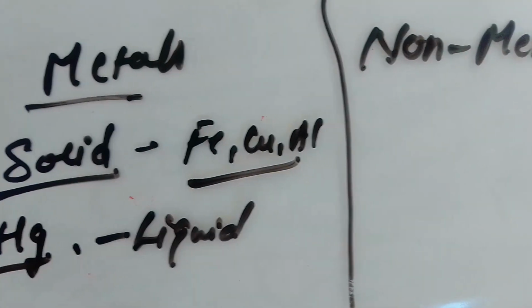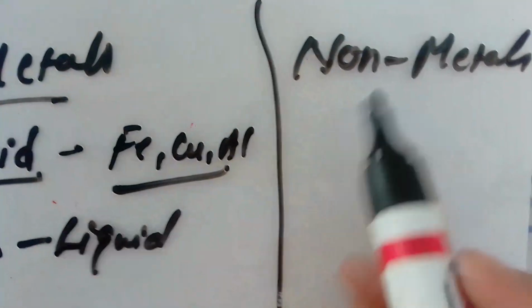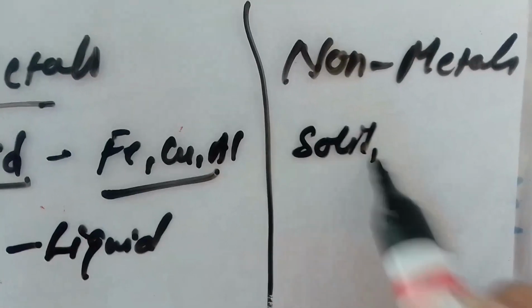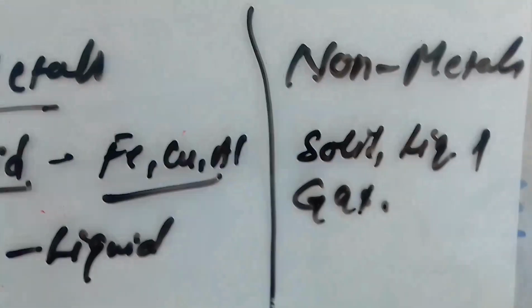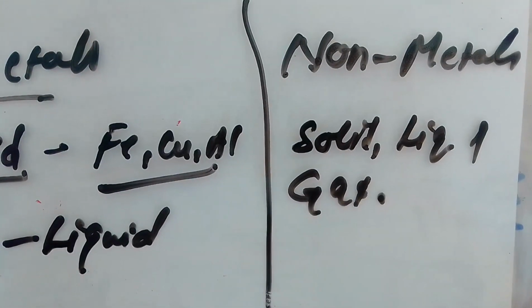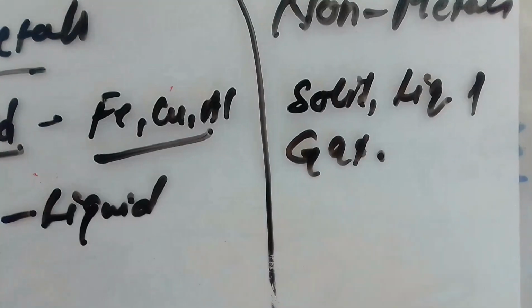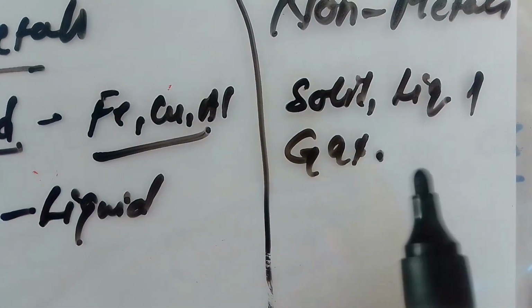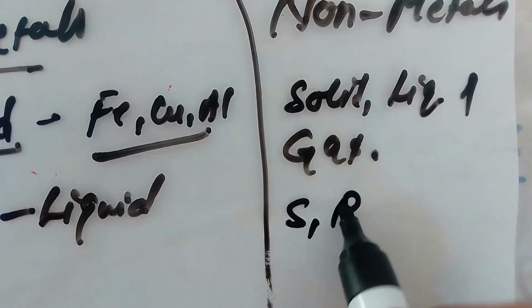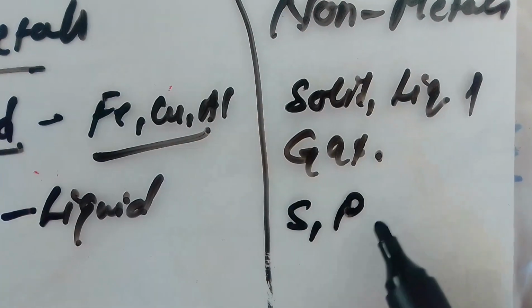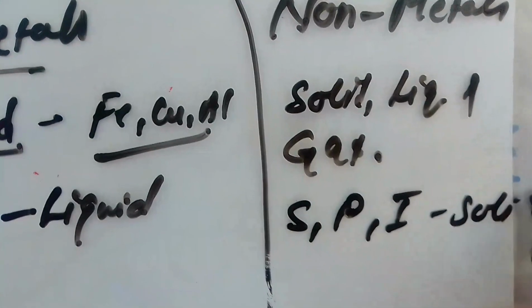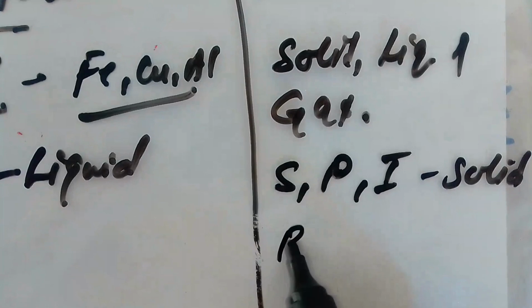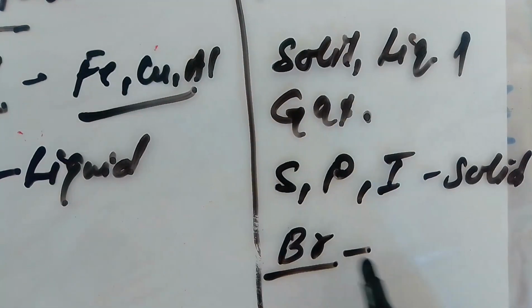On the other hand, non-metals may exist in solid, liquid and gaseous forms. Sulfur, phosphorus and iodine come under the solid non-metals.